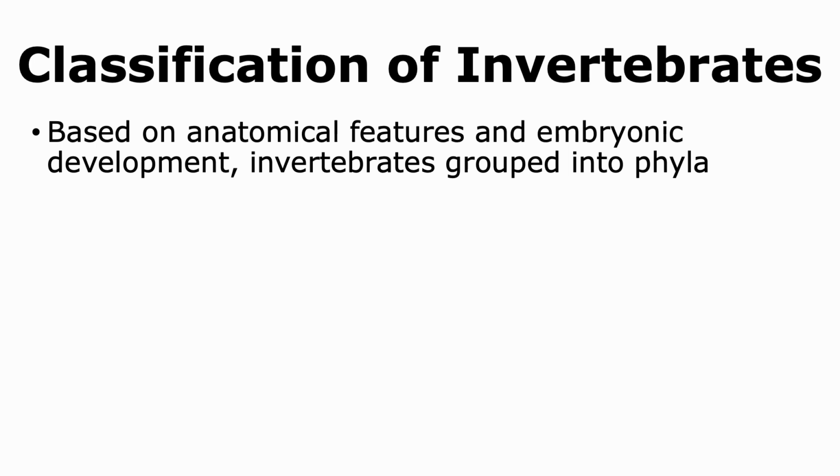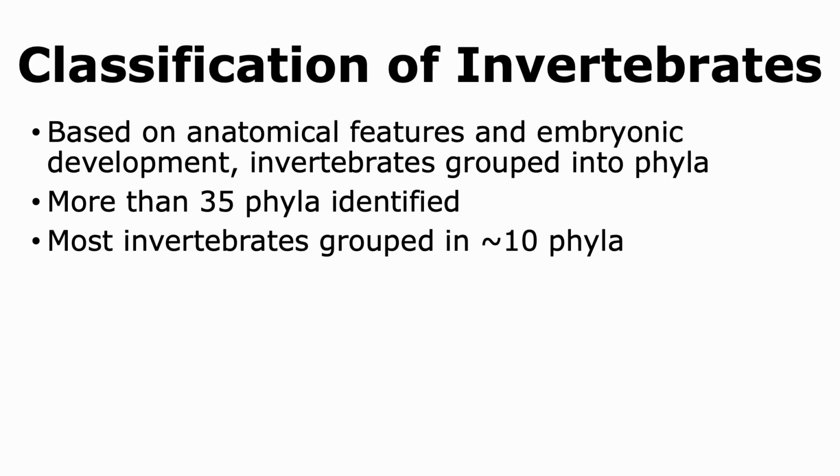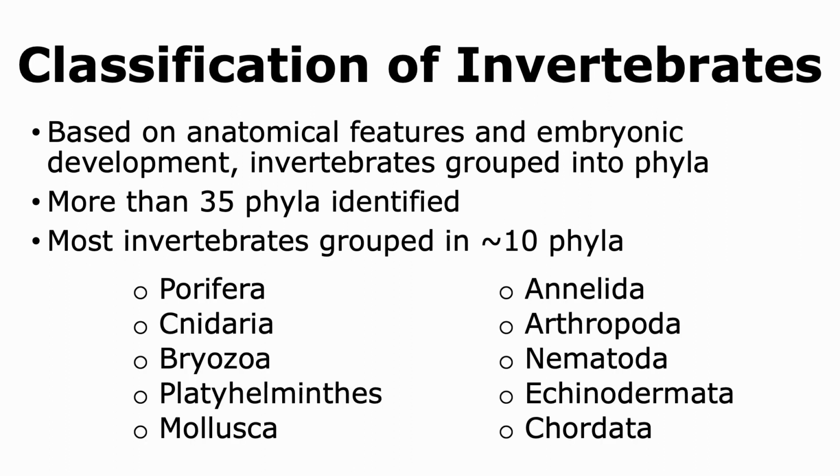Invertebrates are grouped into different phyla based on their anatomical features as well as embryonic developmental patterns. More than 35 phyla have been identified, but most of the invertebrates can be grouped in around 10 phyla. Some of the most important phyla, which have many invertebrates, are listed, and it should be noted that the phylum of Chordata includes not only invertebrates but also vertebrate animals.